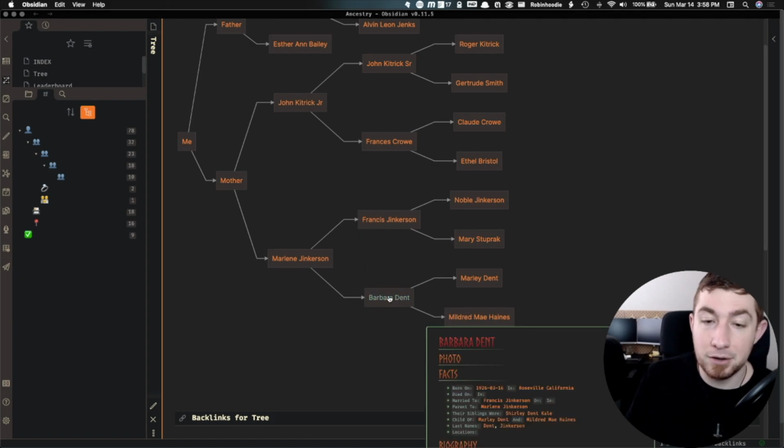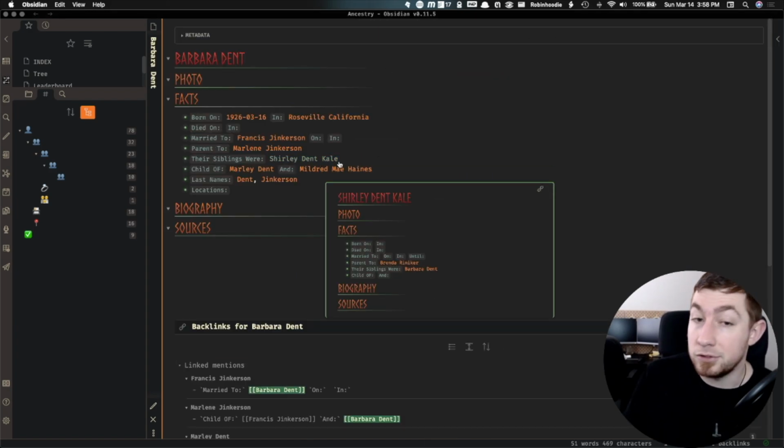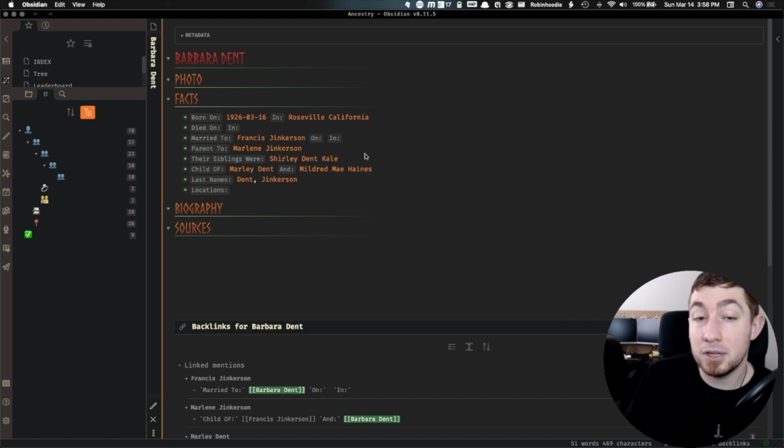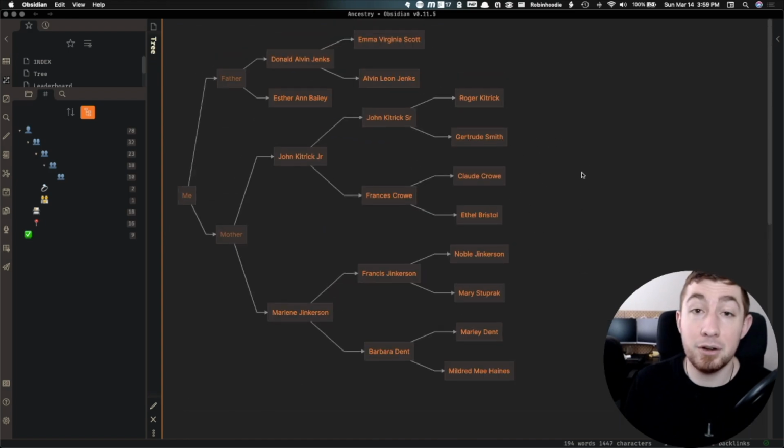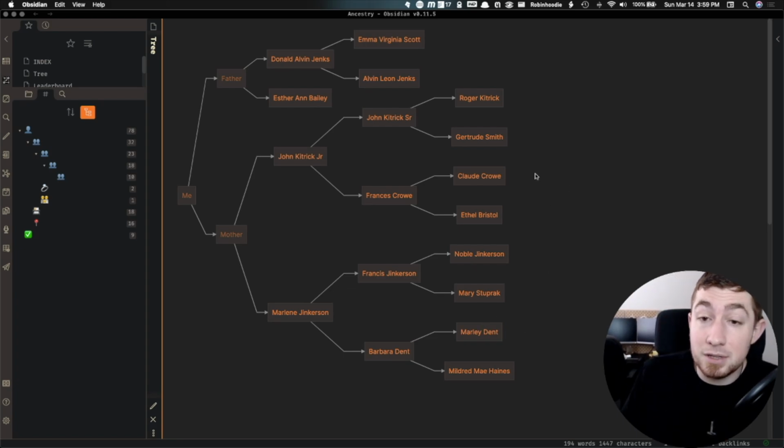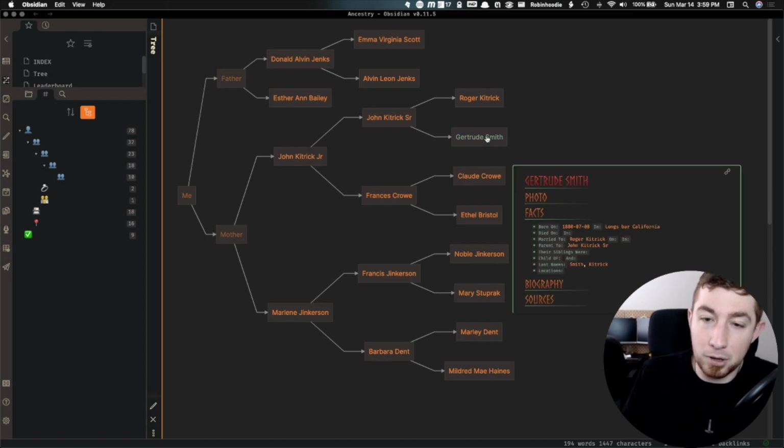So for instance, my great-grandma also has siblings. Now you didn't see this on the chart because this isn't a direct parent or child relation, but I am also mapping out siblings and other relations. So this is a part of the actual mapping. It's part of the graph. It will show as a connection to this node, but the actual flowchart here is really just for the direct parent-child lineage.